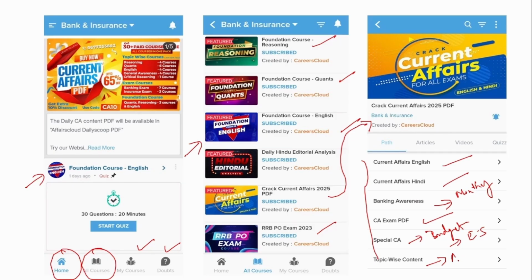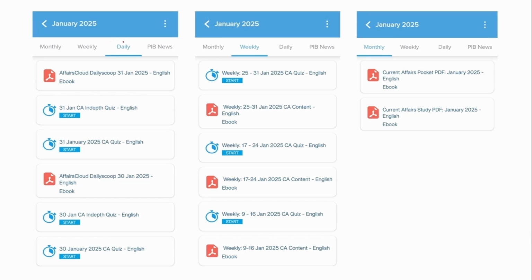For example, see appointments. All the appointments in that particular month will be combined together in a specific place. And similarly, in case of banking, economic news, so all will be combined together. So this will be easy for you to relate to each other news. Next, you can access the daily current affairs on a daily basis, weekly basis, and also on a monthly basis.